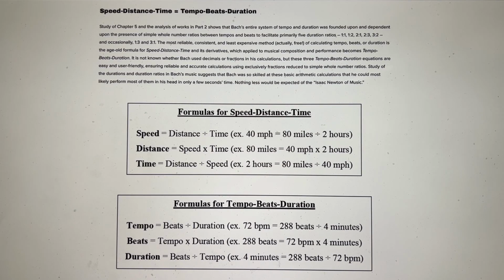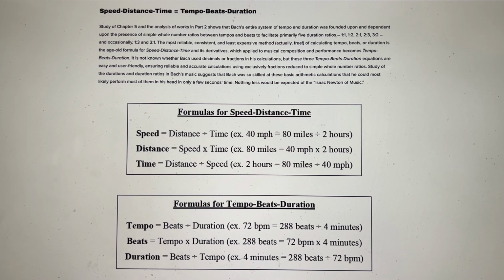Hello and welcome. In the previous video in this playlist, I analyzed cantata number 25, and I showed how the opening chorus lasts 6 minutes, or Bach planned 6 minutes for that opening chorus. He didn't attain it exactly, but the opening chorus is planned to be 6 minutes, and then the two arias in cantata number 25 were planned to be 3 minutes each, to add up to the duration of the opening chorus. So if you haven't viewed that video, please do so.